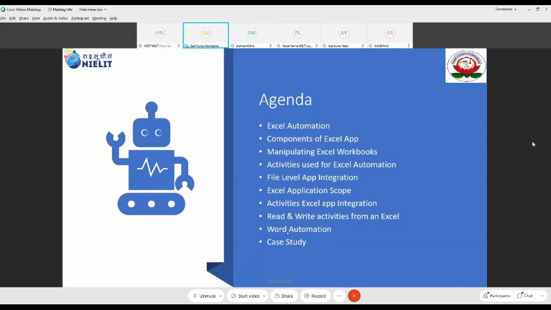The reason I did not start with Word automation and went with Excel automation is because most automation requirements would need, initially, automation with regards to Excel. So that's the reason I thought I'll first discuss Excel automation and then go for PDF automation. I mean to say Word automation, sorry. And then finally, I would like to demonstrate a small case study which I have built for my own use case, which I am using for the benefit of an NGO.